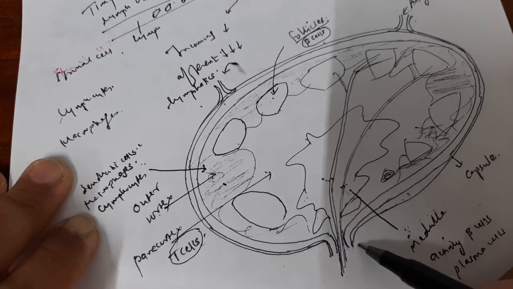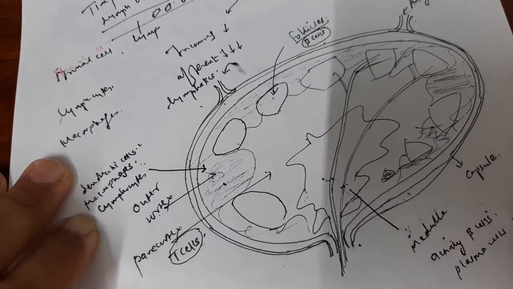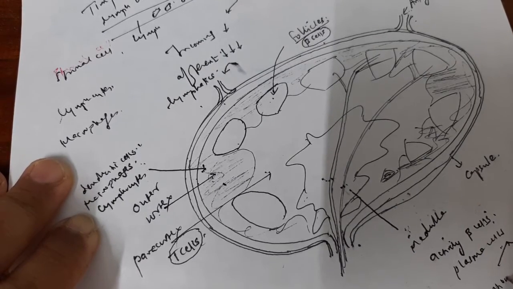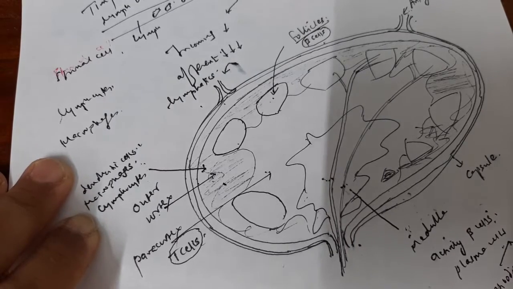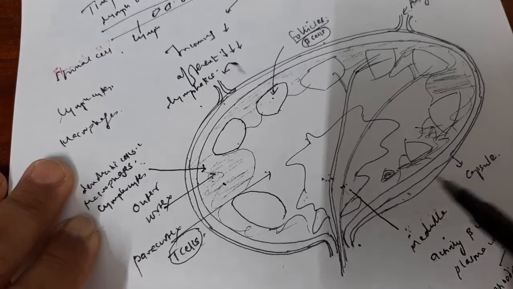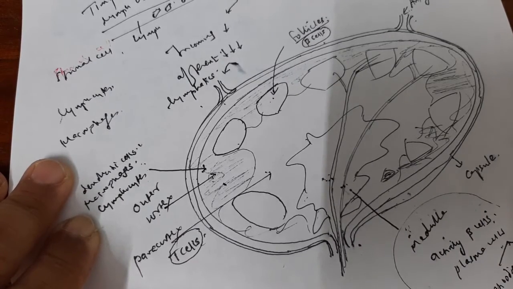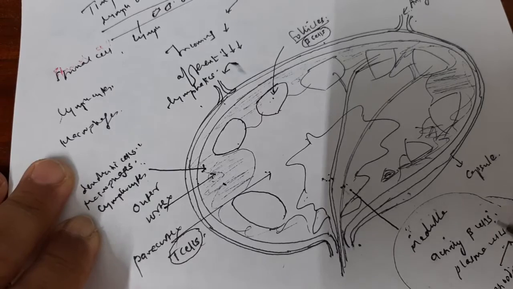Once a B cell is in mature form and gets activated, it is converted into an active B cell, which is called the plasma cell. What is the function of the plasma cell? It secretes a large number of antibodies in response to the antigen, and it also secretes the memory cells. So the medulla is the area where the population of active B cells is more compared to the other sides.